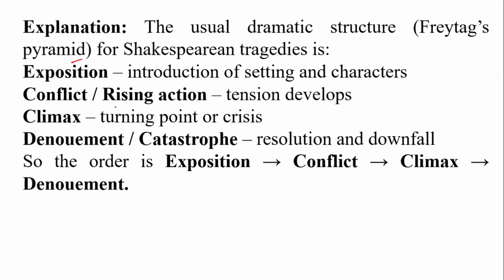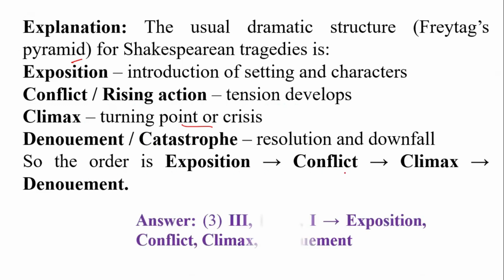Conflict, rising action, that is tension develops. Climax, the turning point or crisis. And denouement or catastrophe, that is resolution and downfall. So the order is exposition, conflict, climax, and denouement, and that is why option number 3 is the right answer.